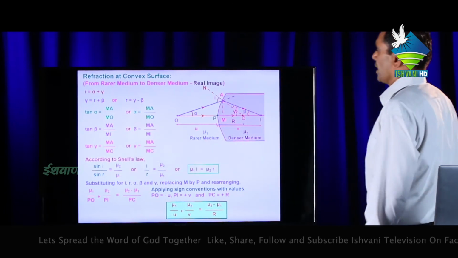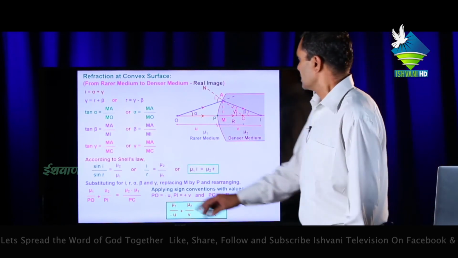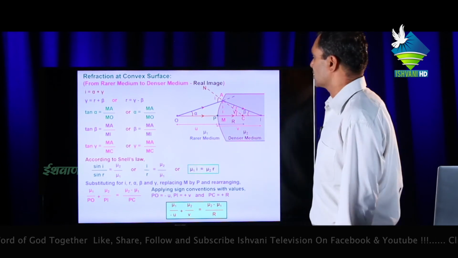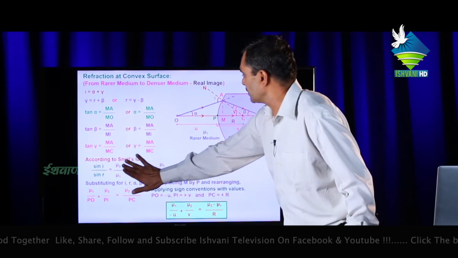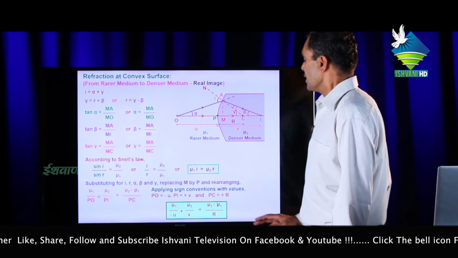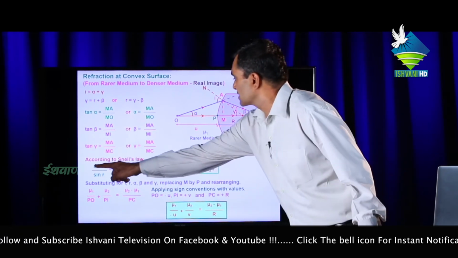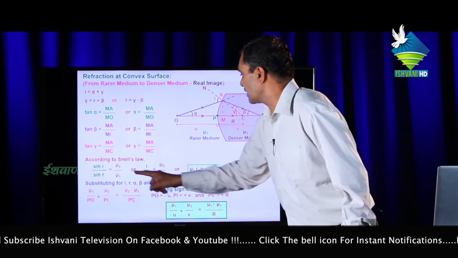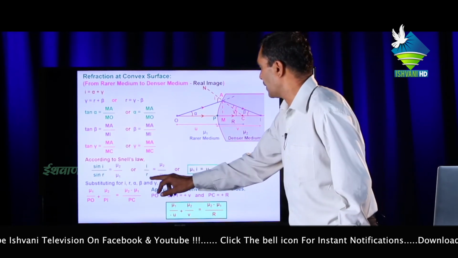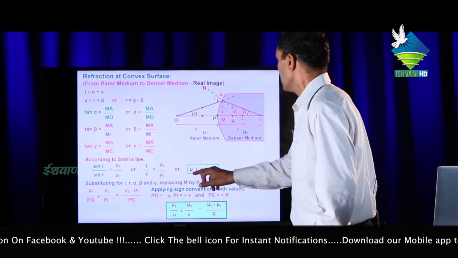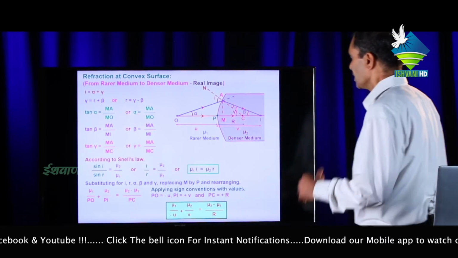According to Snell's law, sin i upon sin r equals mu2 upon mu1, means the refractive index of the second medium with respect to the first. If i and r are very small, then sin i means i and sin r means r. Then i upon r equals mu2 upon mu1, and cross multiplication gives i mu1 equals mu2 r.